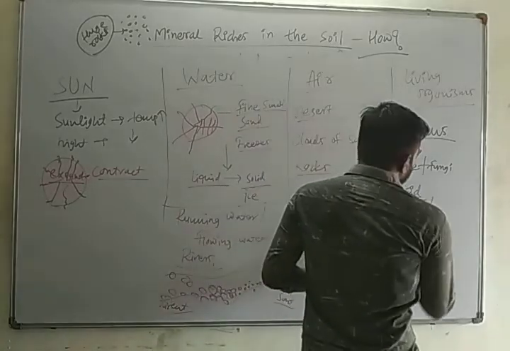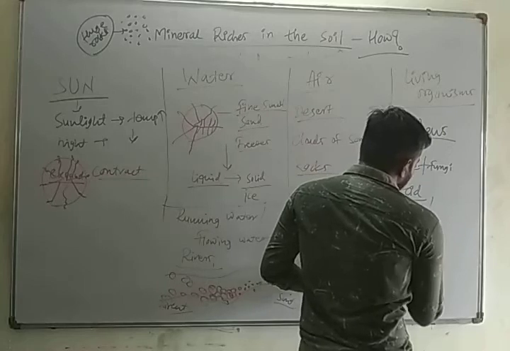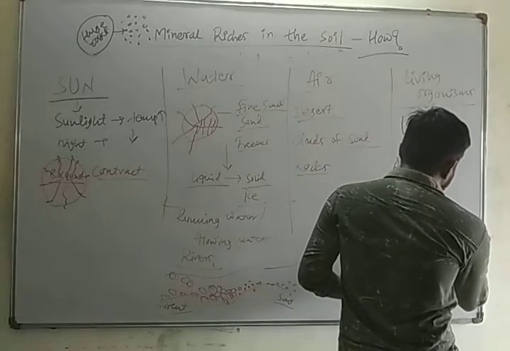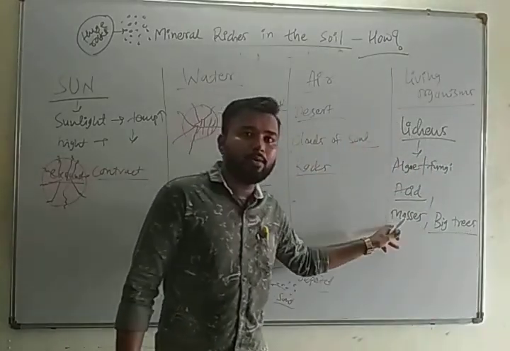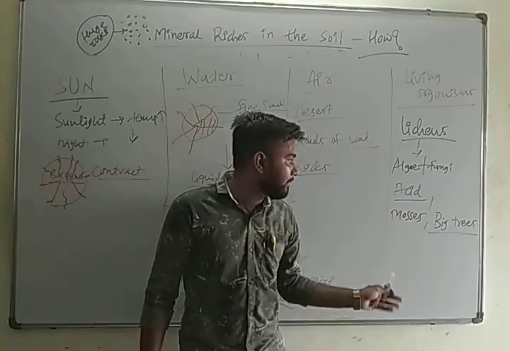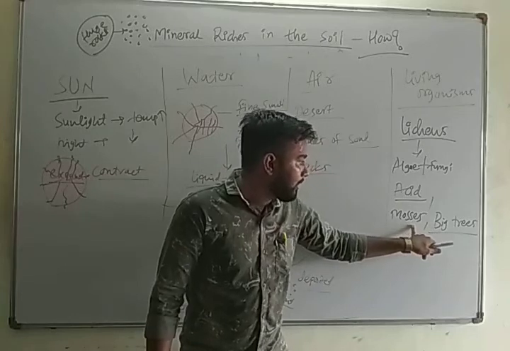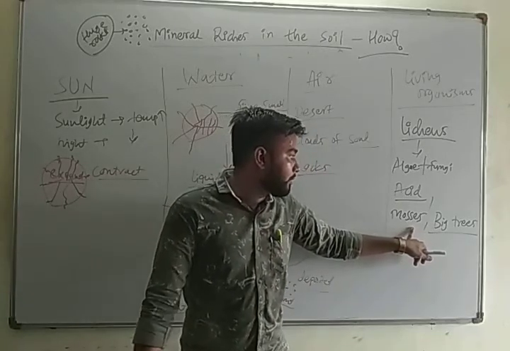And there are also other living organisms like mosses and sometimes big trees. Mosses are a kind of plant. We will study it in another chapter on the classification of plants. So these mosses also grow on rocks and destroy the rock into smaller particles.